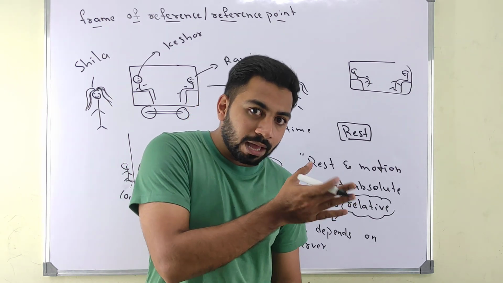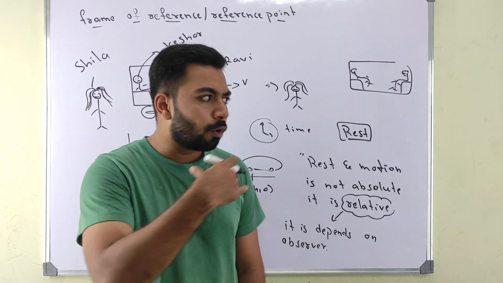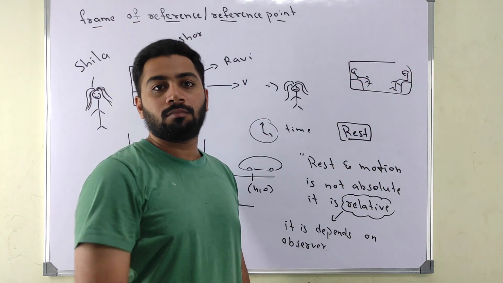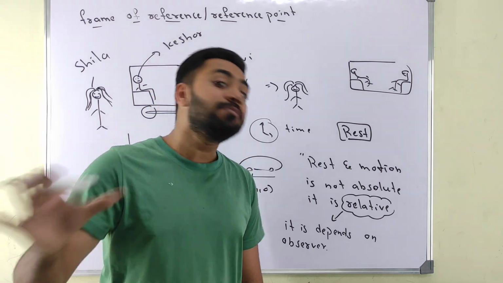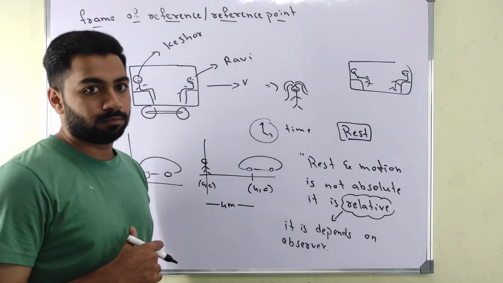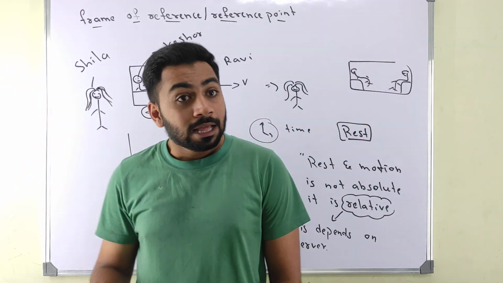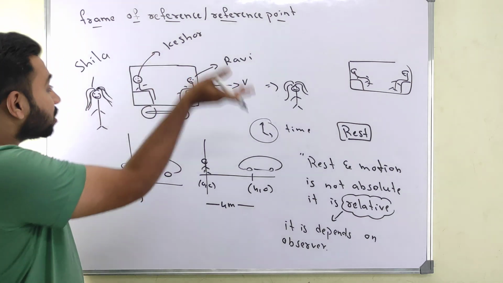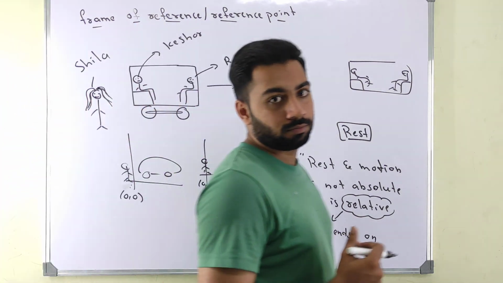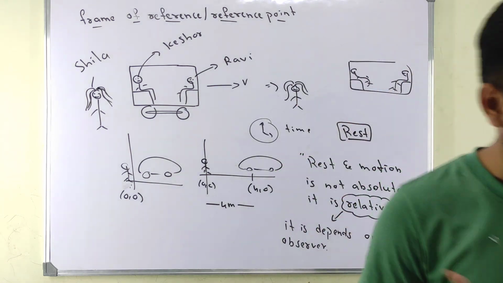Whether a body is moving or in rest, it is not absolute. I am saying the body is moving. It is not necessary that you will also say the body is moving. No, it is not absolute. It is relative. Relative means it depends on the observer. The one who is sitting inside the car, the one who is standing outside the car, the one who is sitting inside the train, the one who is standing outside the train. It is relative. It depends on the observer. It is not absolute. Okay. Take down all this if you want. Write this down fast.